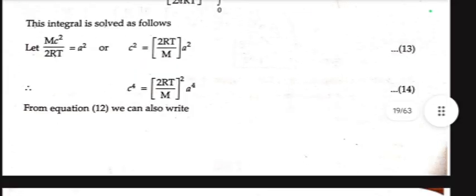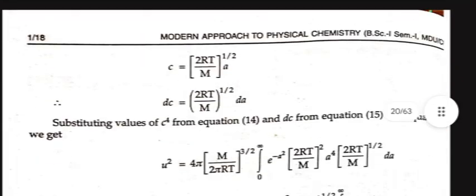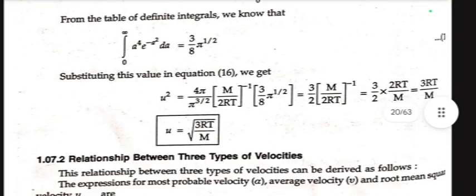Substituting the value of dN into this equation, we get u² equals 1/N times the integral from 0 to infinity of c² · N · 4π(m/2πRT)^(3/2) e^(-mc²/2RT) c² dc. This integration is solved and after solving we get the value as u equals under root 3RT by m.